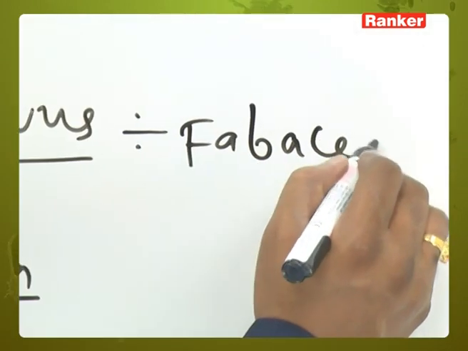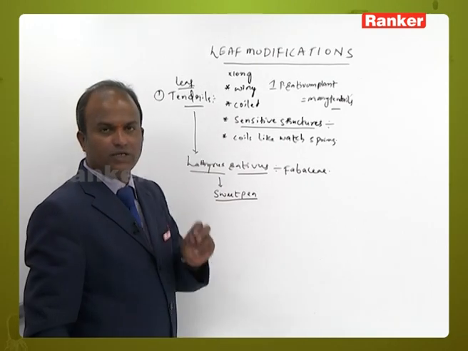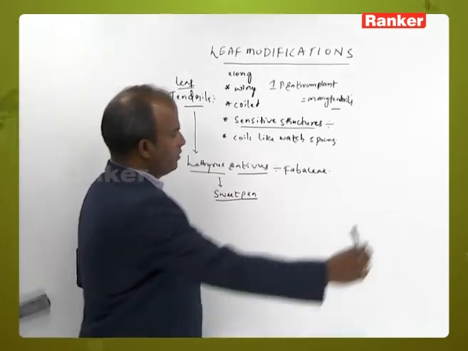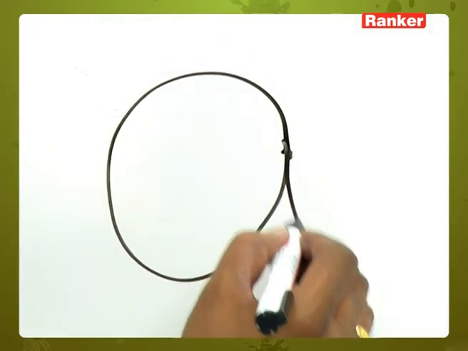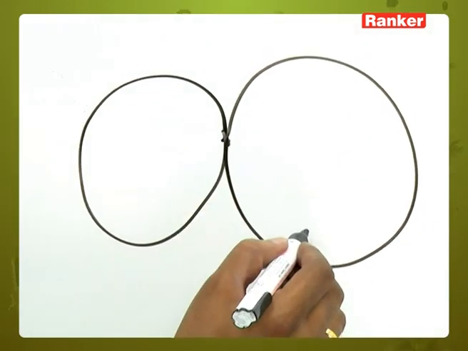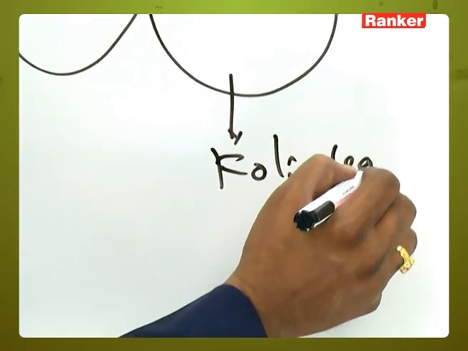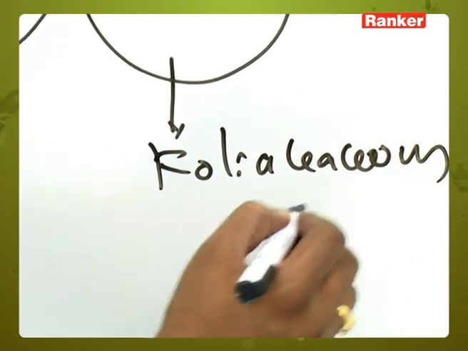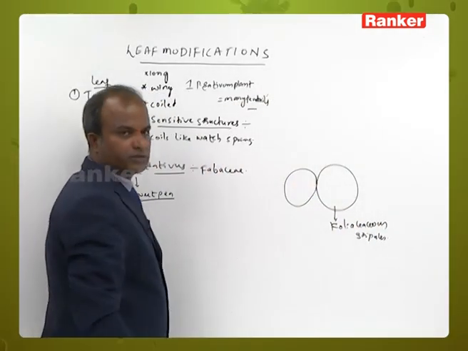Now in this Lathyrus sativus, see here, these are foliaceous stipules. Which stipules are these? Foliaceous stipules.